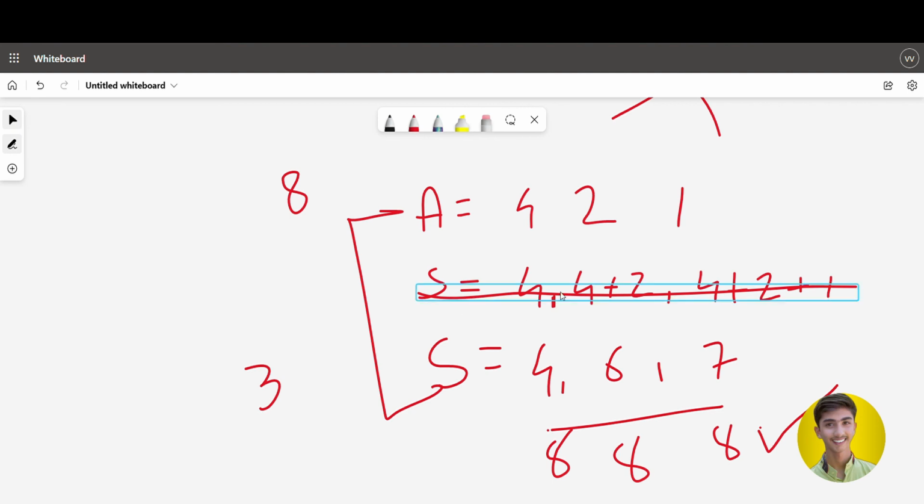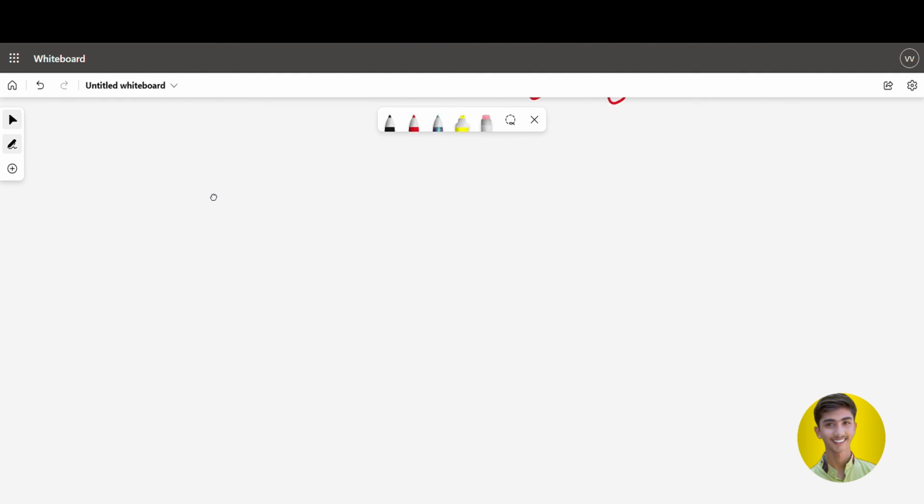If you notice one thing, for making a and s, we are starting from half of the given number, because we know that s of 1 is equal to a of 1 itself. So we simply add these two numbers and get the original number, 8. We are starting from half of the number and then adding the next number. This was the condition. Let me discuss it in free space.